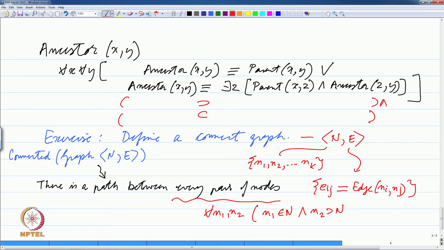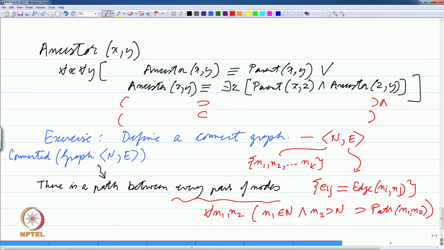I have written belongs, so you could have chosen a more logical looking predicate, let us say belongs n 1 comma n, but it is the same thing, since we are more comfortable with this. So, for all this we want to say that there is a path n 1 n 2.